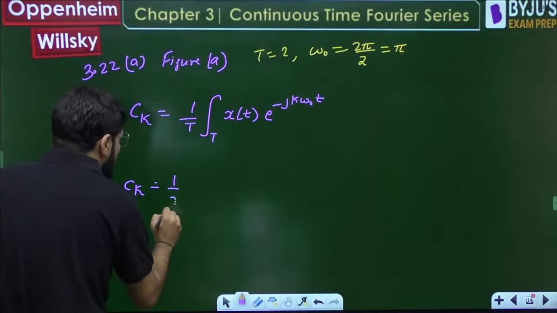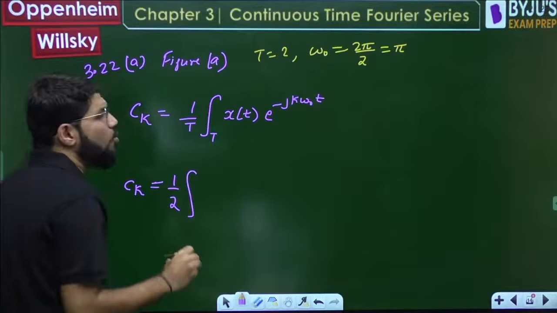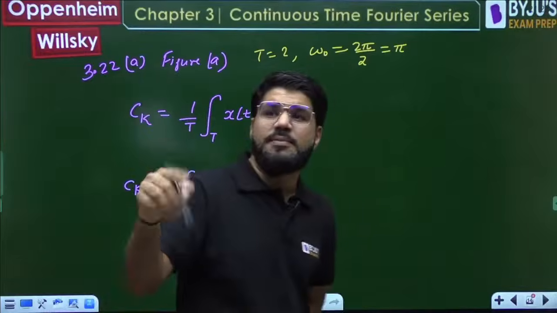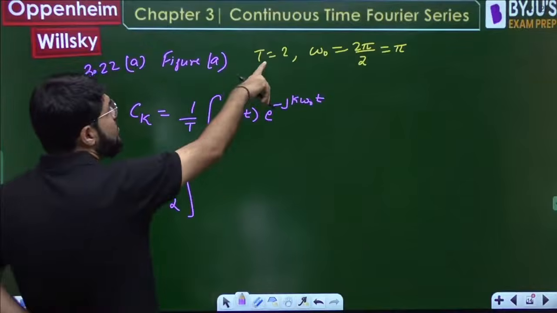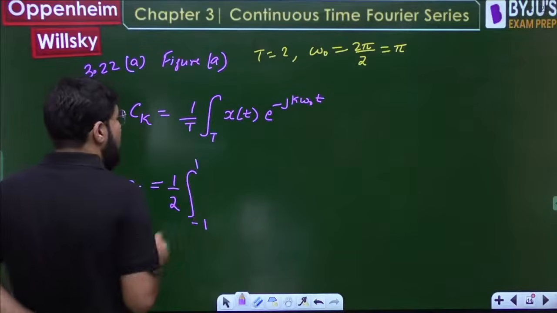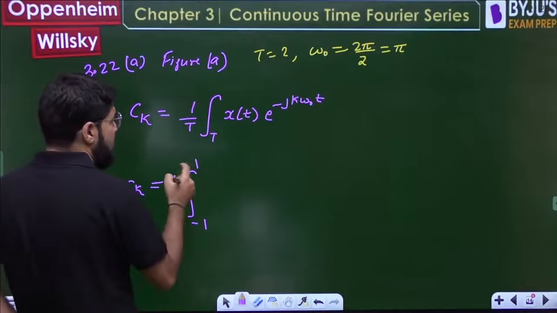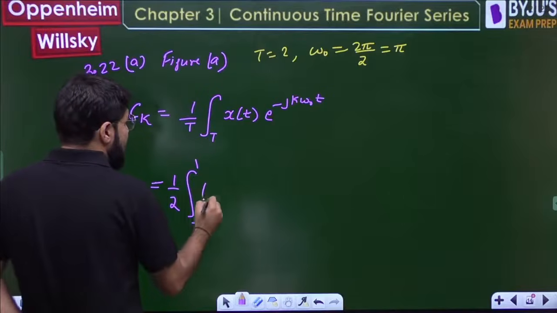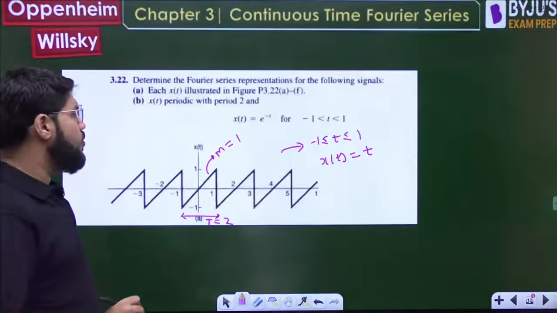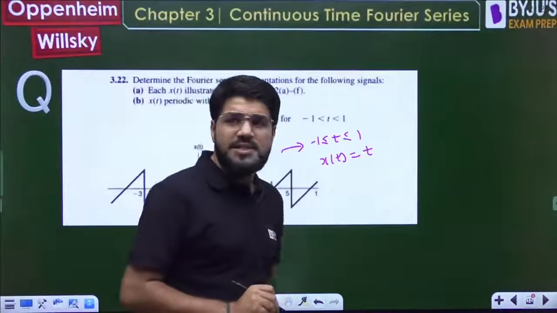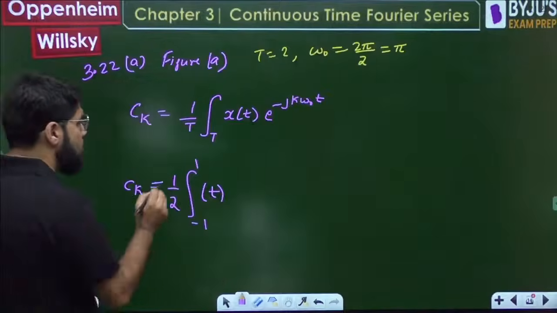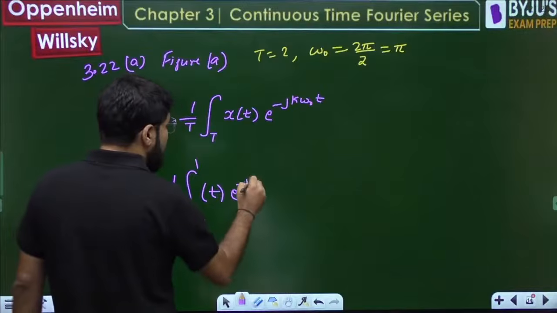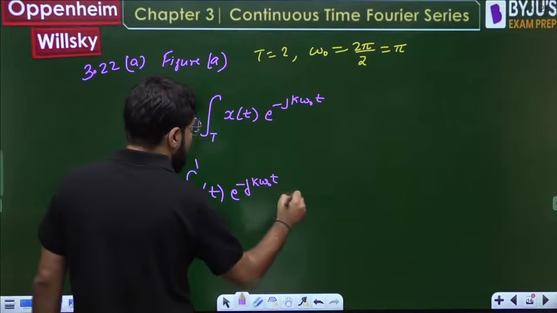That will become 1 upon 2, integral over one time period. I told you, 0 to T or minus T by 2 to T by 2. So let me take minus T by 2 to T by 2, that will become minus 1 to 1. Between minus 1 to 1, x(t) is equal to t. So t e raised to the power minus jk omega naught t dt.